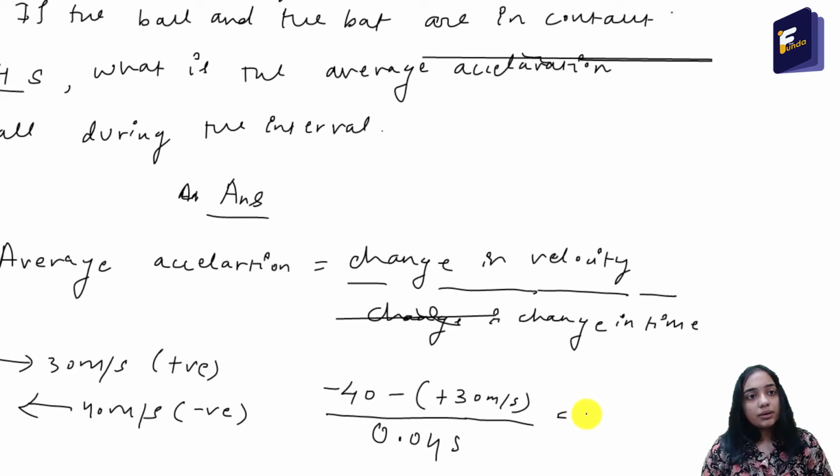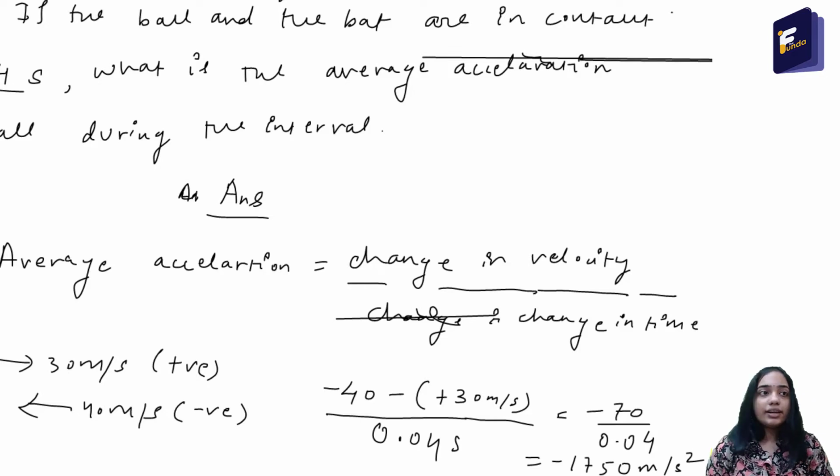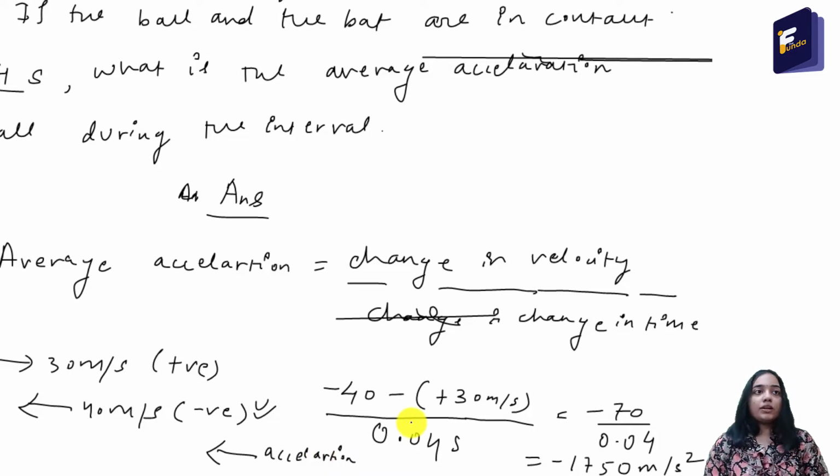So it is minus 70 by 0.04, which I have calculated as minus 1750 meter per second square. The minus sign indicates that the acceleration is towards the left, that is the negative direction. We have chosen this direction as negative, so the acceleration is towards the left. Okay, so simple question. Let's move to the next question.